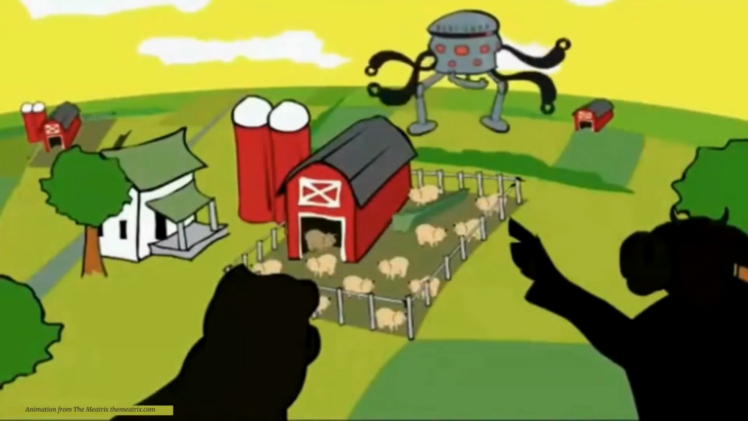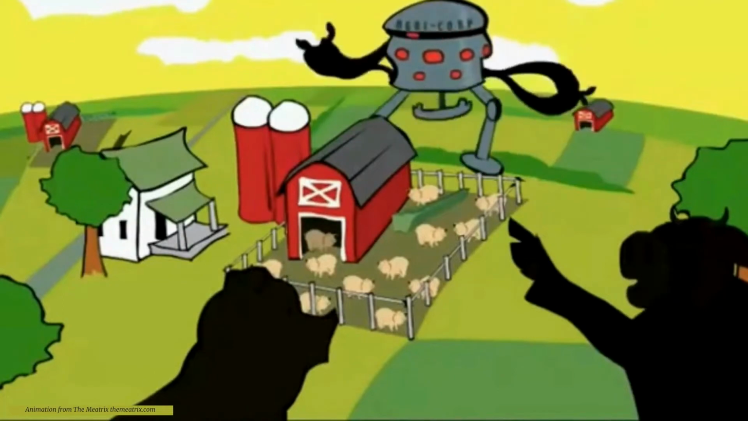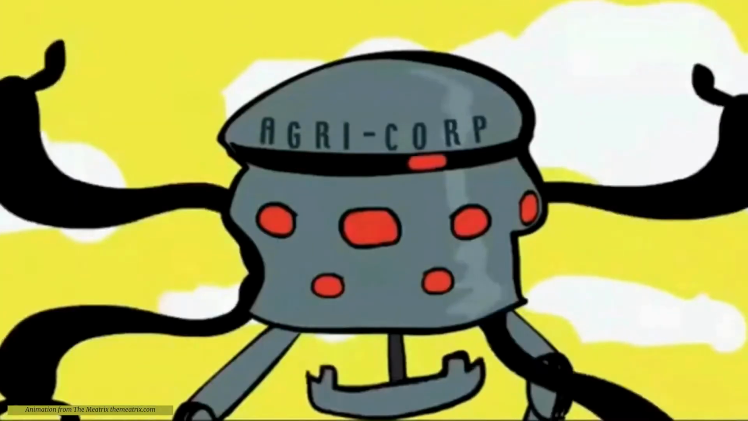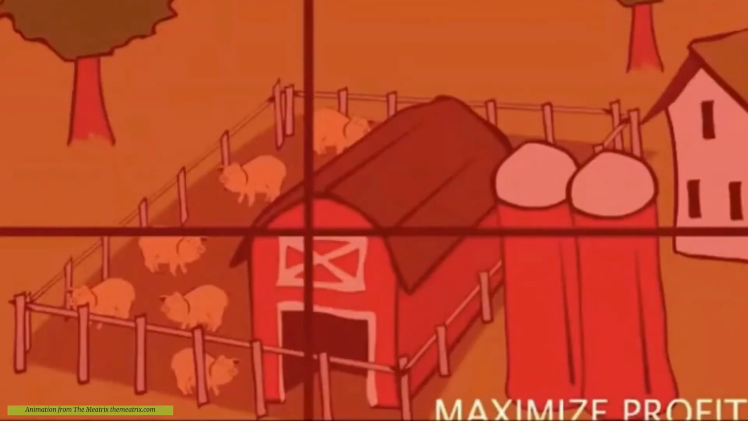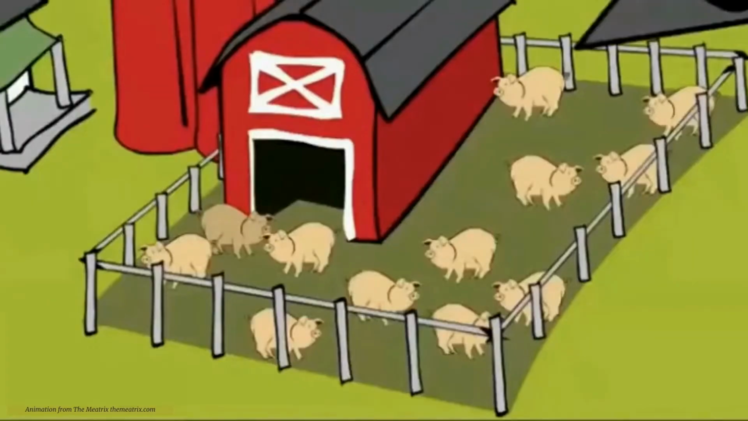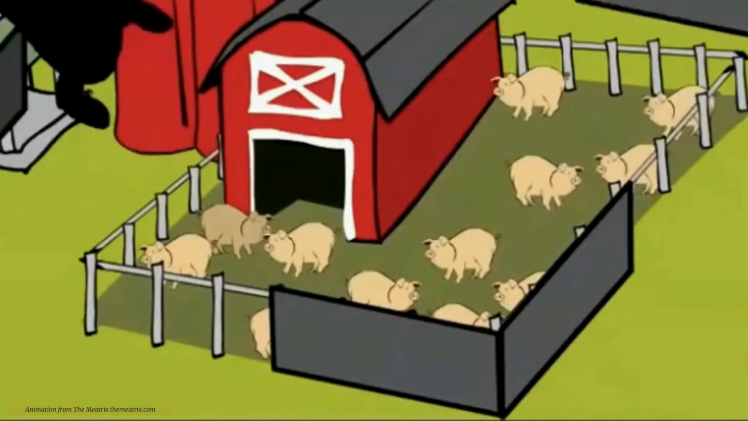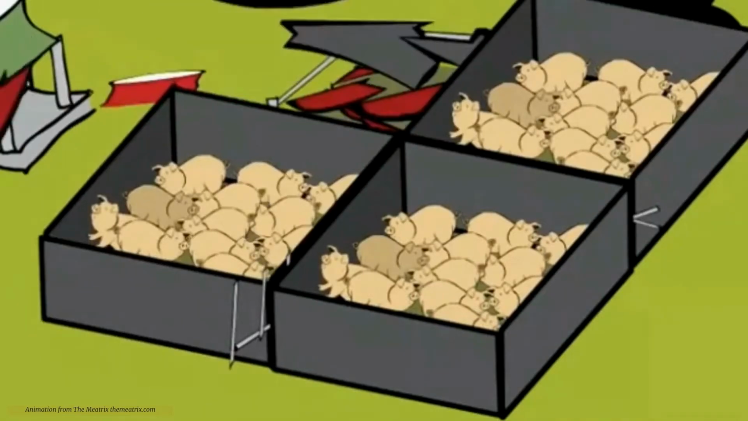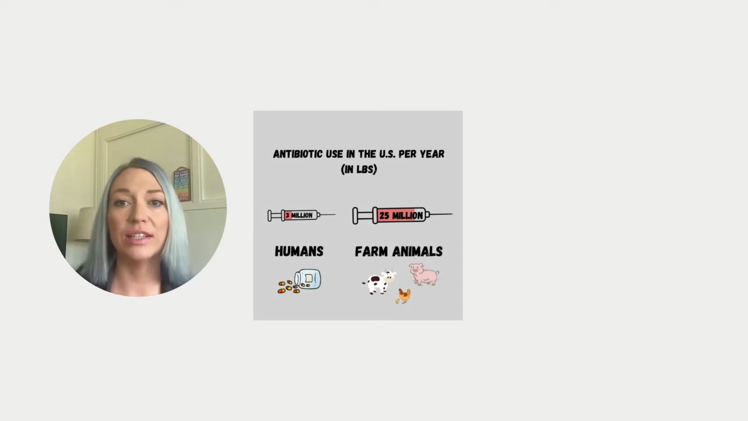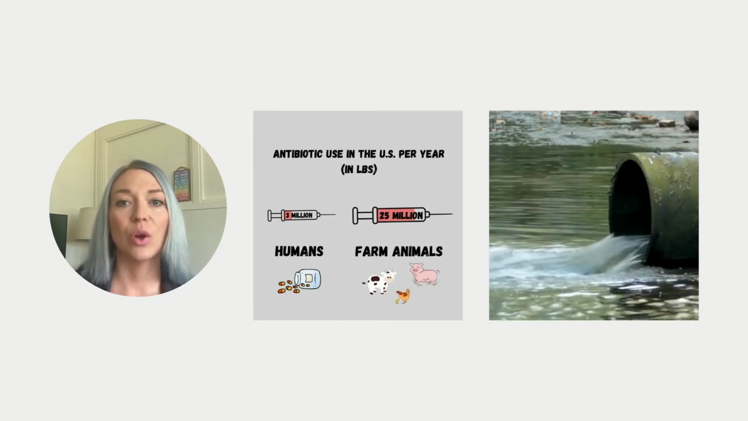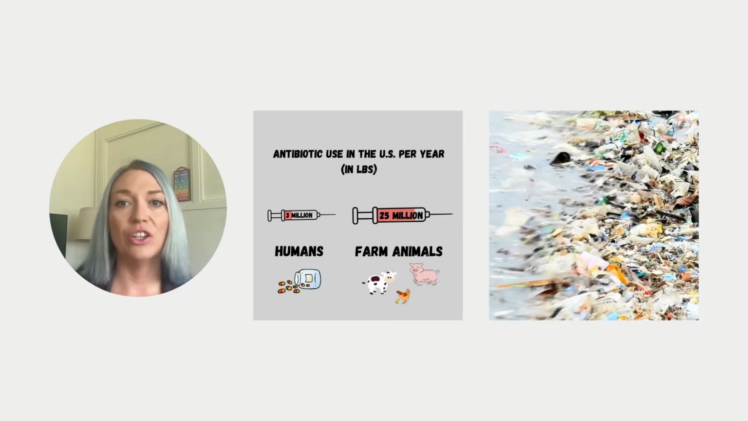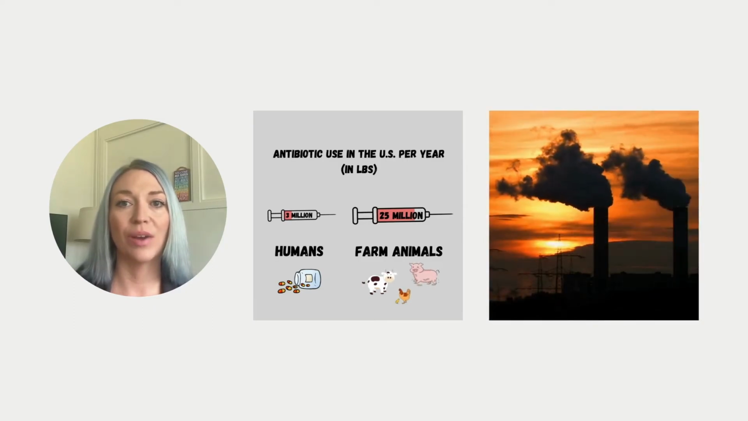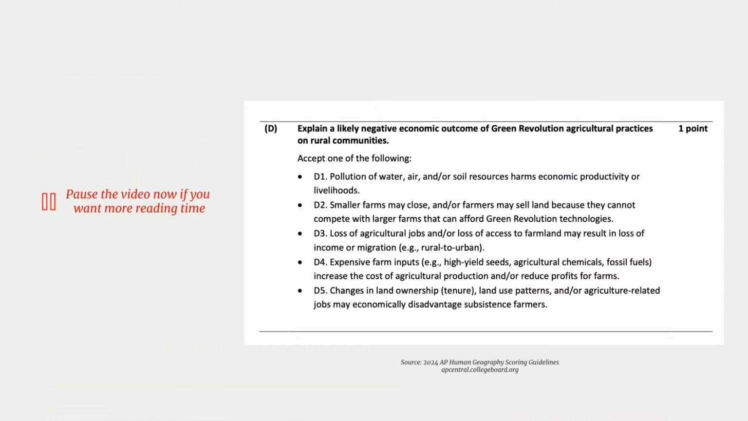One negative economic outcome of Green Revolution agricultural practices on rural communities is the closure of small farms. These farms often couldn't compete with larger, more industrialized farms that can afford expensive technologies, leading to loss of agricultural jobs, reduced income, and even migration to urban areas. Additional negative outcomes include the overuse of antibiotics and the pollution of water, air, and soil, which degrades natural resources, undermining economic productivity and threatening livelihoods. Any of these answers would score you 1 point on the AP exam.